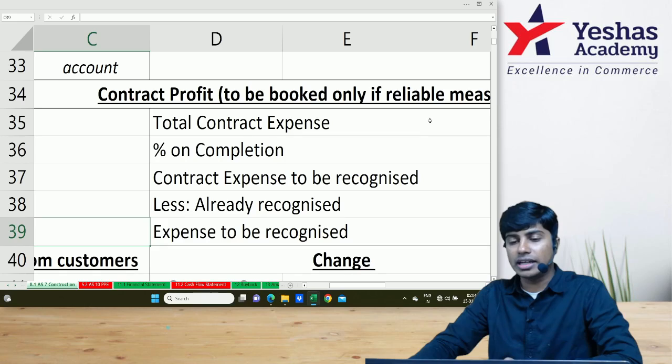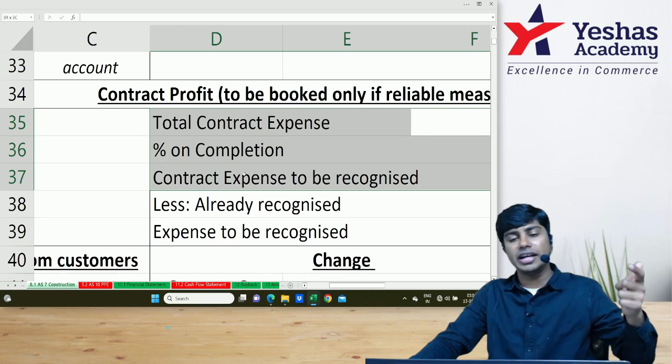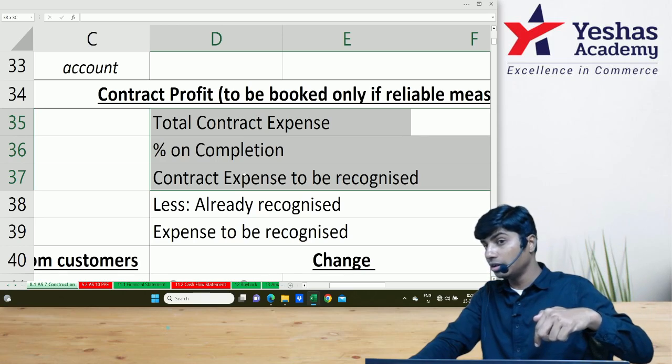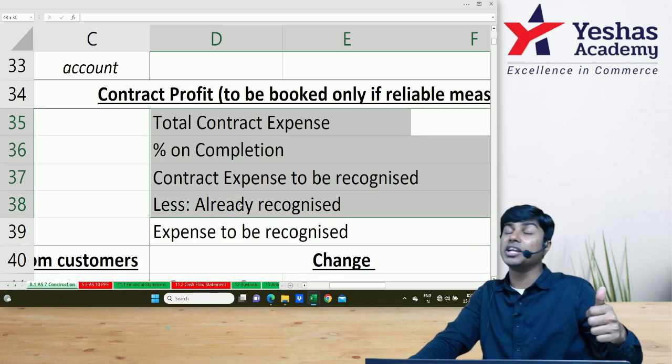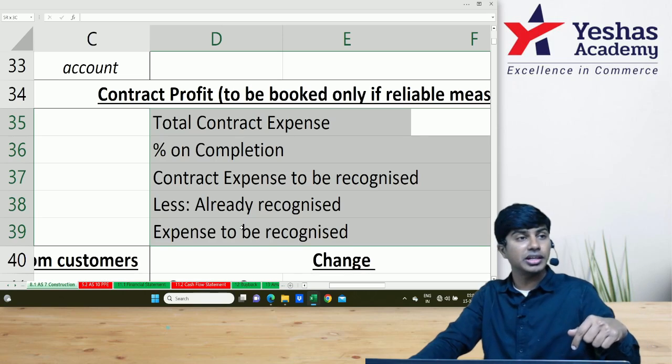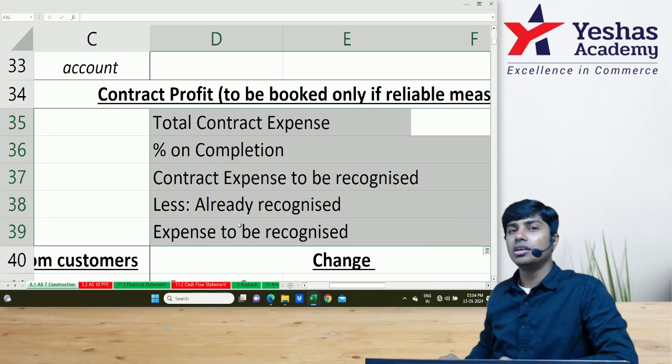The total contract expense multiplied by percentage of completion will give us the contract expense for the period, that is, contract expense till date. From that, if we deduct the expense already recognized, we'll get the expense to be recognized. You don't have to do this in all the cases. In several questions, they'll give the expense for the period.